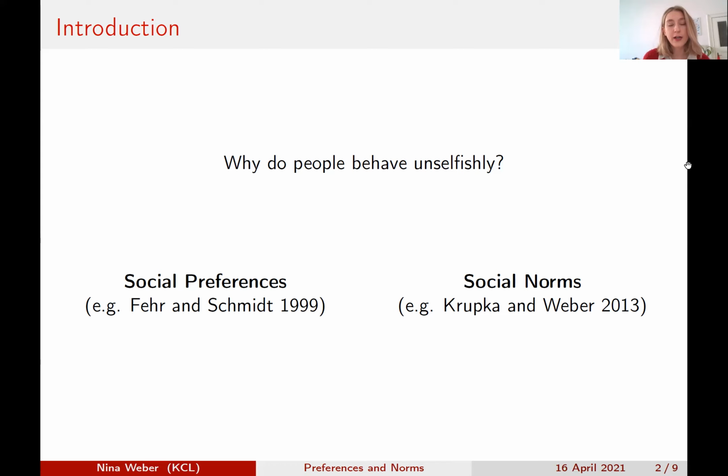Now, we try to answer this question in a survey experiment, and what we do is we directly elicit a social preference and a social norm for each of our subjects, and then we run a horse race between the two to see which can better explain the choices our subjects make. And we do this in dictator-like distribution games because in those games, social norms can't function as an equilibrium device, and so the two explanations are genuine alternatives to each other.